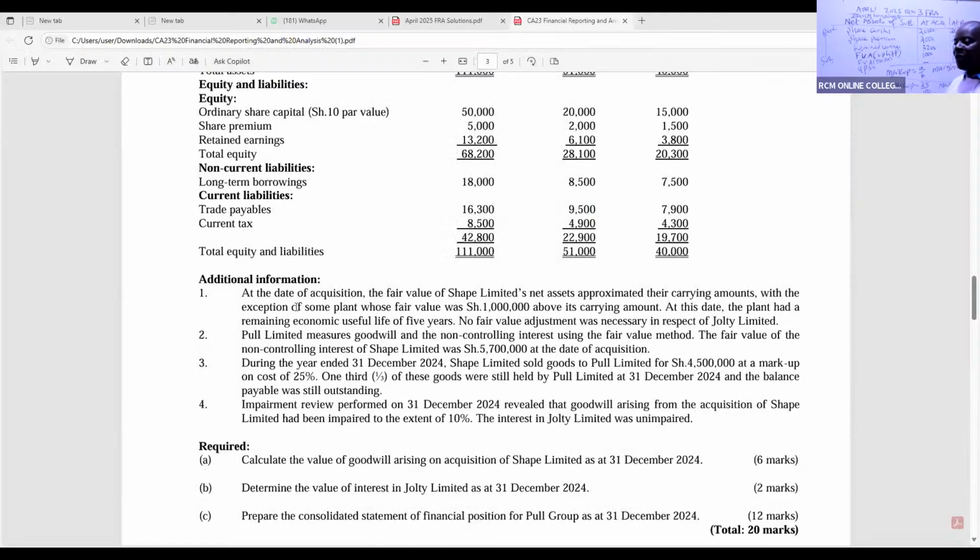So they have given us, ladies and gentlemen, what we call markup, which is 25 over 100. And as we want margin, for UPS we shall use the margin. The margin we have gotten is 25 over 125, times remaining intra-sales, RIS. So what do we have here for remaining intra-sales? Listen, 1/3 of these goods was still held by Pool by the reporting date. 1/3 of this 4,500.